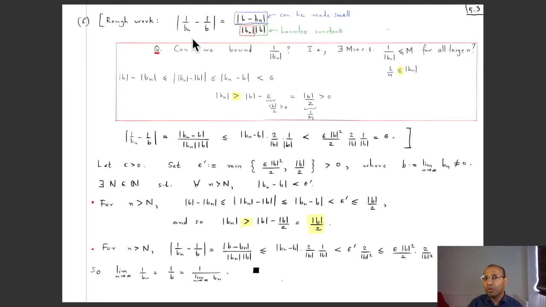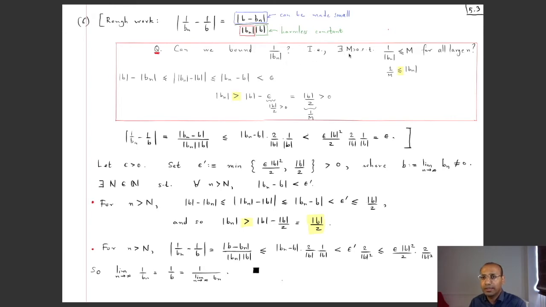So in order to prove that this distance can be made small, we have to have some control on 1 by mod Bn. If we manage to show that that stays bounded with n for all large n's, then we are in business, because we know that this is small and then these are essentially constants. Okay, or they have a constant bound. So the question is, can we bound 1 by mod Bn?